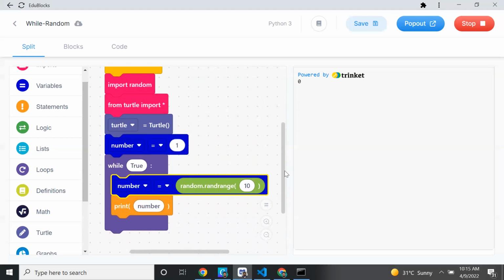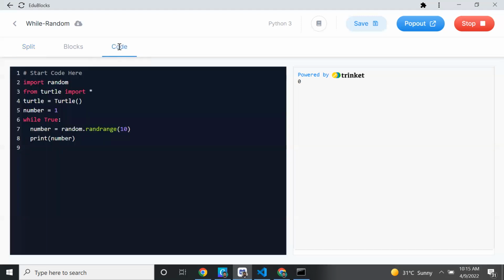Take the while loop. Yes, sir. Okay, all done. Yes, sir. Okay, you can see the code is simple like this. Import random, import turtle, create the object for turtle, assign number equal to 1, and a while loop. Inside the while loop, I'm randomly generating a number and printing the number. Okay, so this is the code.